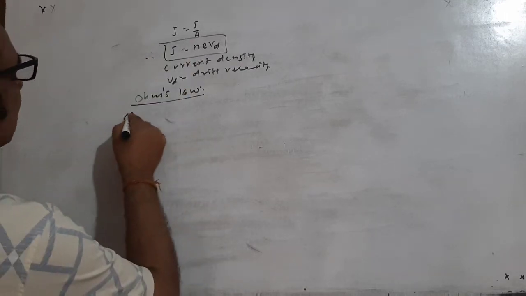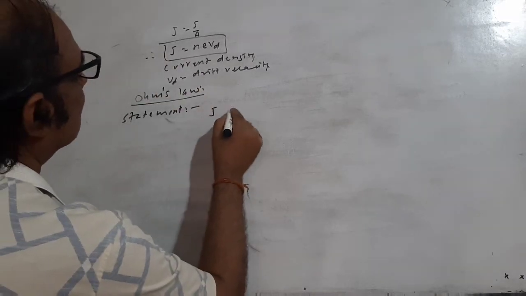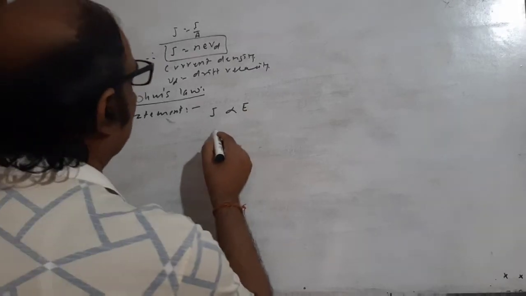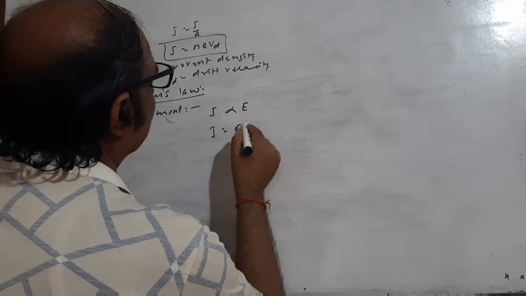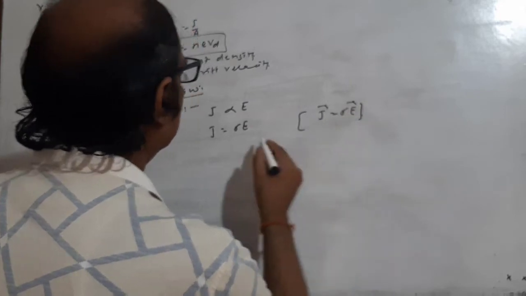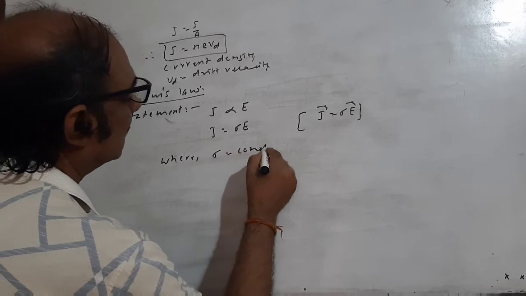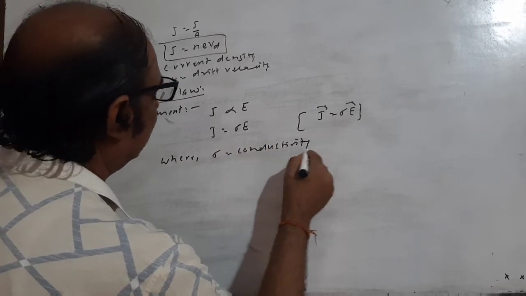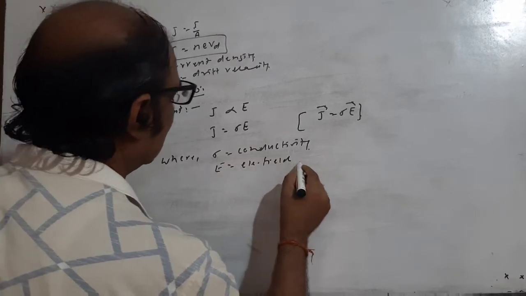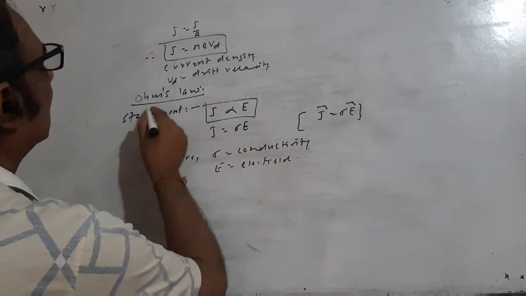So the statement is: the current density is directly proportional to the electric field, J = sigma E. In vector notation, it is also written as J = sigma E, where sigma is the conductivity and E is the electric field. So this is the statement of Ohm's law.